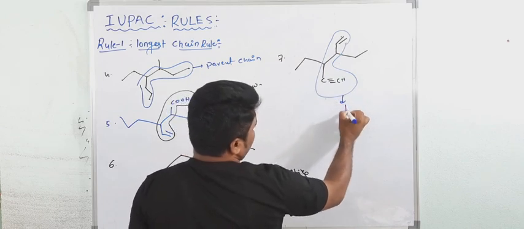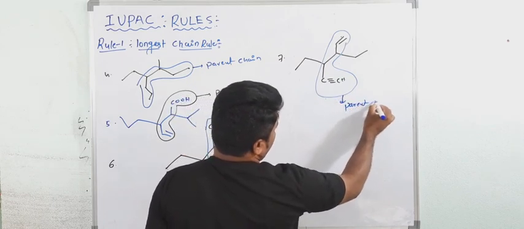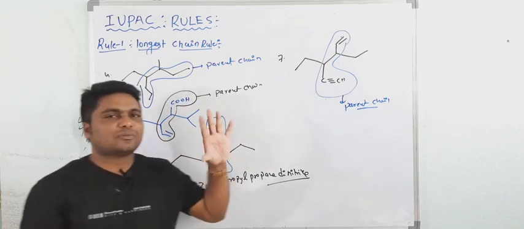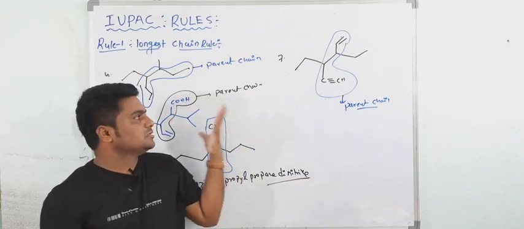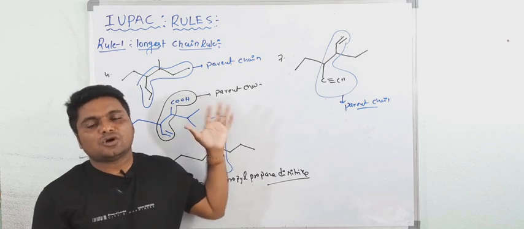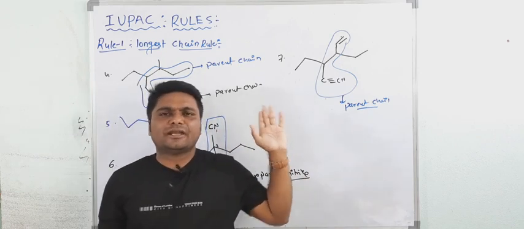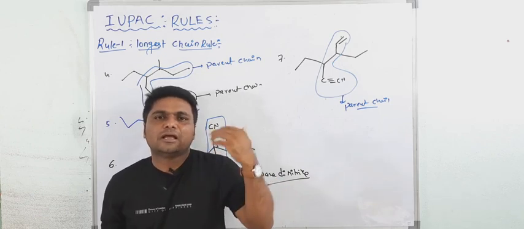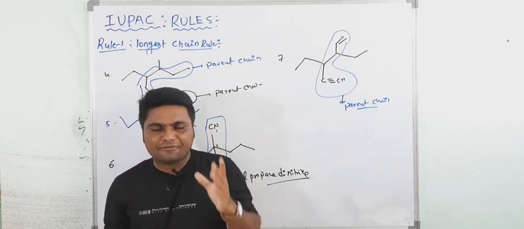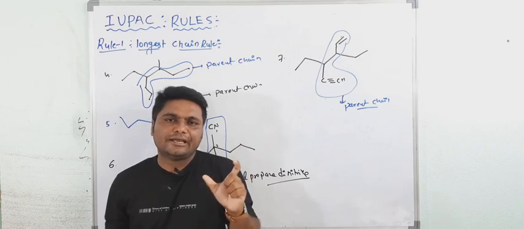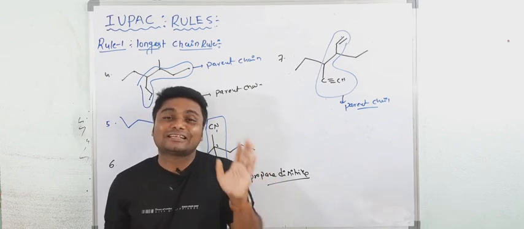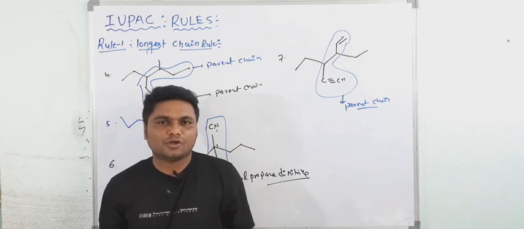This is the parent chain. Now understood all of you how to select the parent chain? Don't think about the names, just how to select the parent chain. So what is the rule to select the parent chain? The longest continuous chain of carbon atoms having the multiple bonds and the functional group is selected as the parent chain.